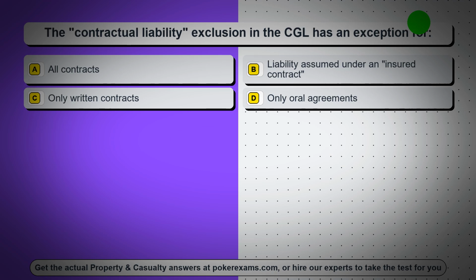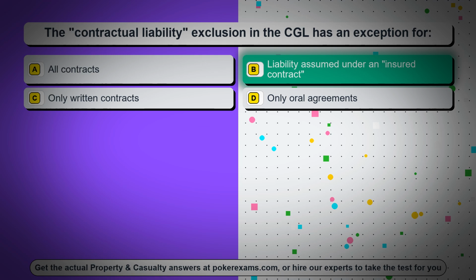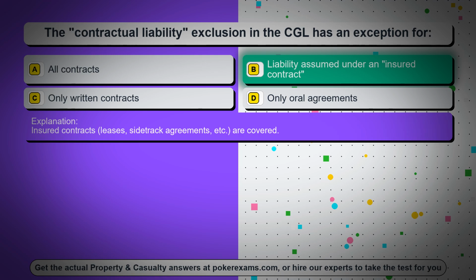Question 96. The contractual liability exclusion in the CGL has an exception for, Option A, all contracts. Option B, liability assumed under an insured contract. Option C, only written contracts. Option D, only oral agreements. The correct answer is option B, liability assumed under an insured contract. Insured contracts, leases, sidetrack agreements, etc., are covered.